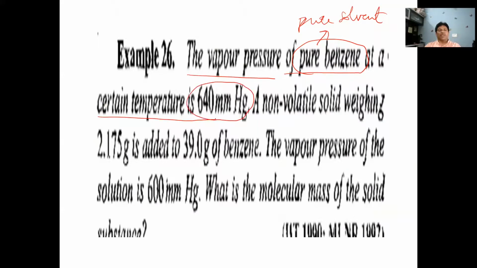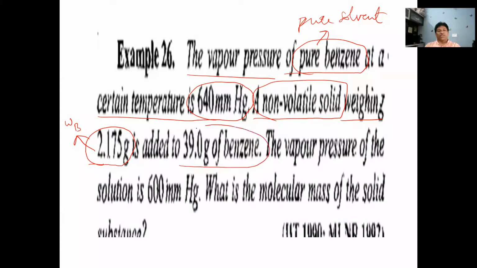A non-volatile solid weighing 2.175 grams is given as the weight of solute, and the solute is non-volatile.